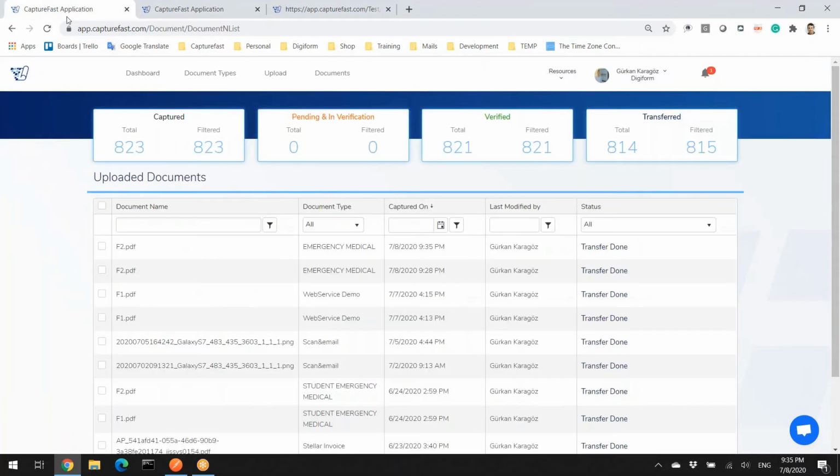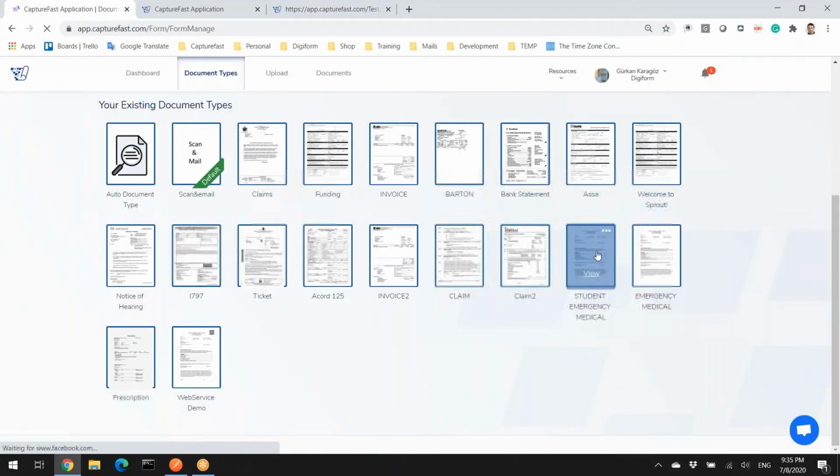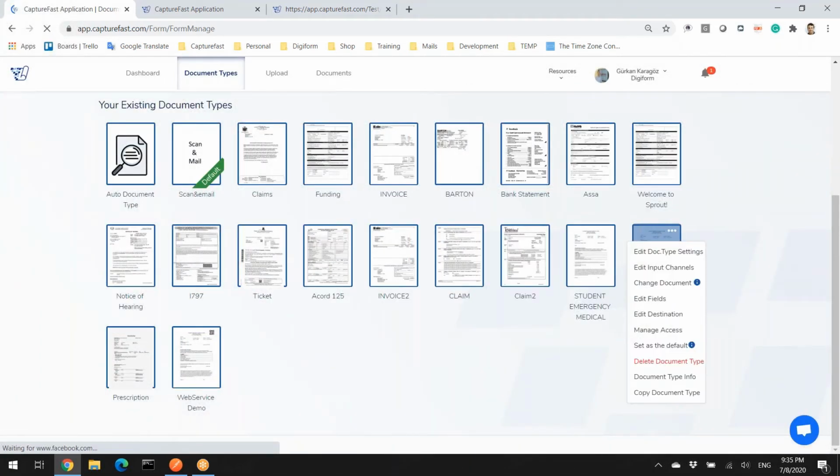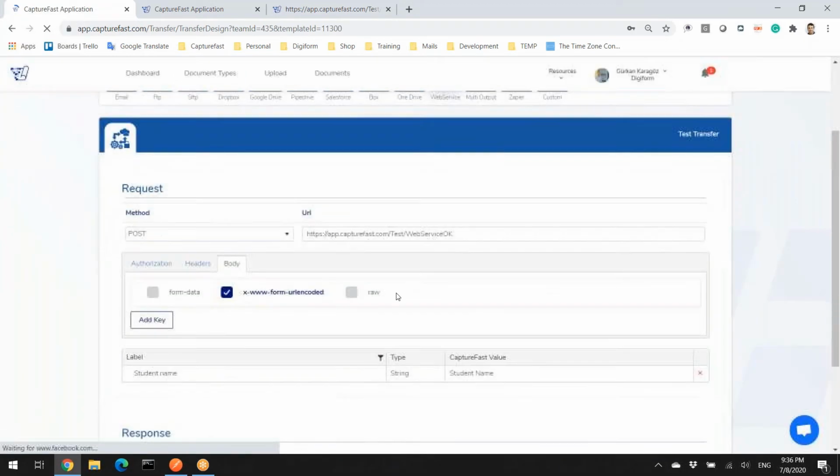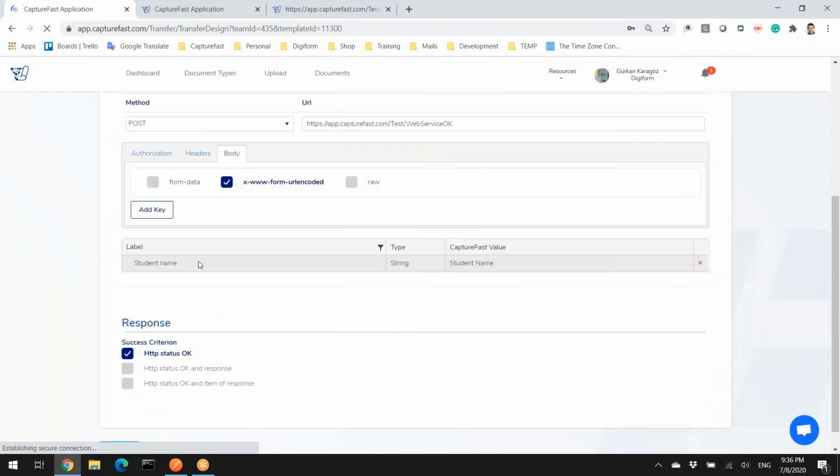So let's go back and see some other options in web service integration here. Okay, as you see here, you can easily add every field into the system, but we have some other easier way to do so. In the message body, let's delete this one.